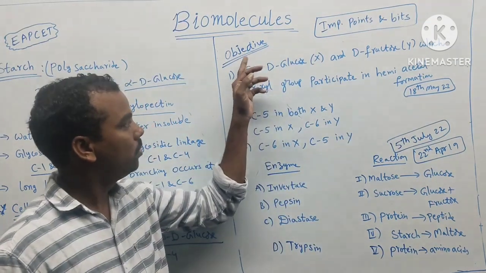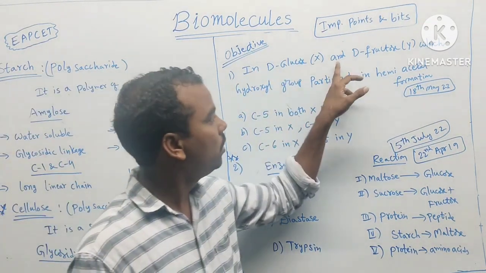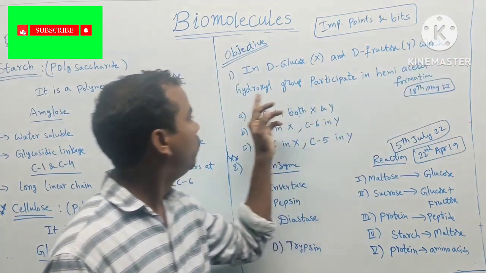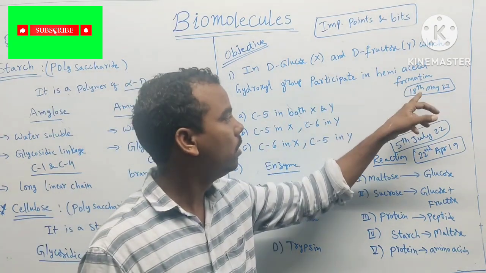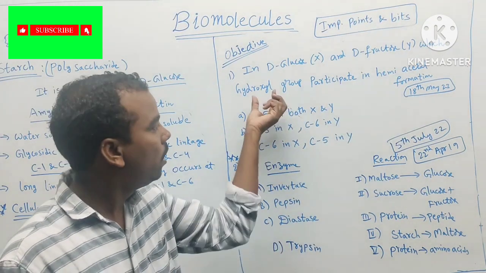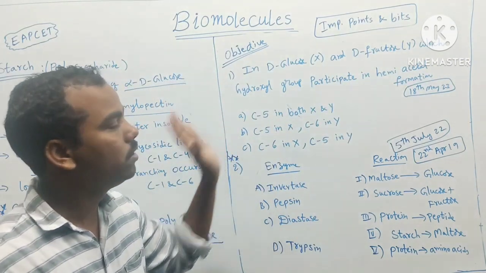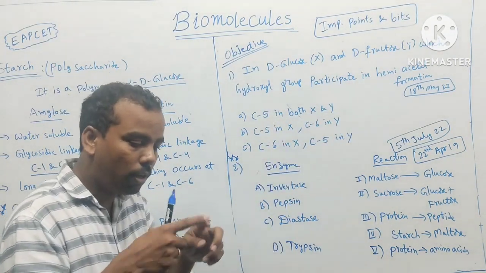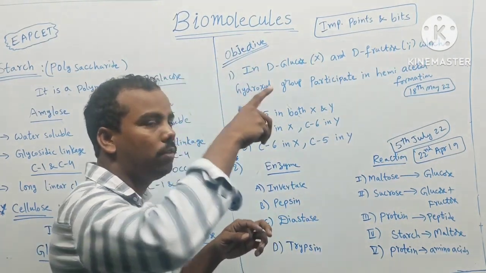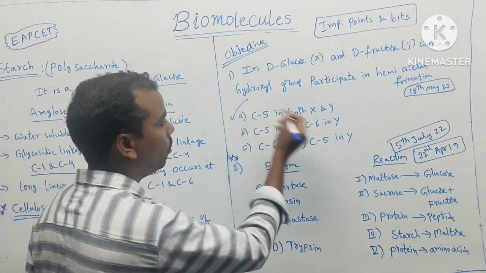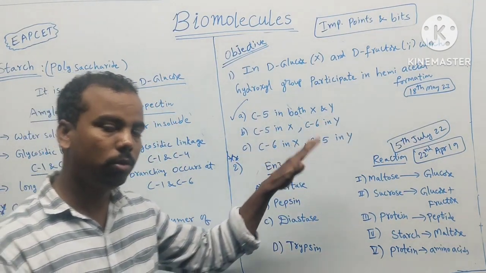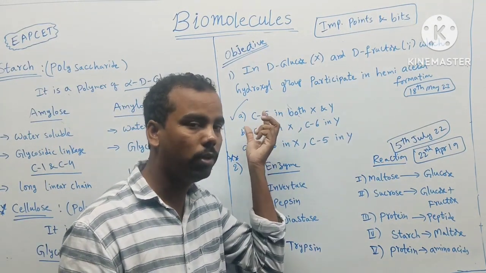So next, objective. First one: in D glucose X and D fructose Y, which hydroxyl group participates in hemiacetal formation? The fifth carbon OH group, whose O is linked with the first carbon. So it is C5 in both X and Y, both glucose and fructose, the fifth carbon.